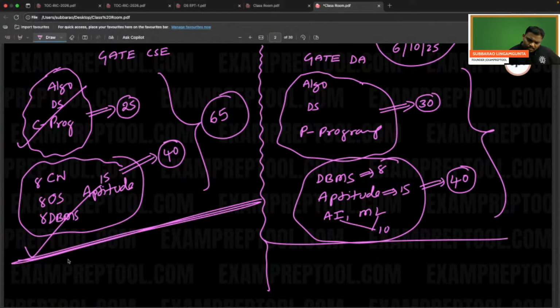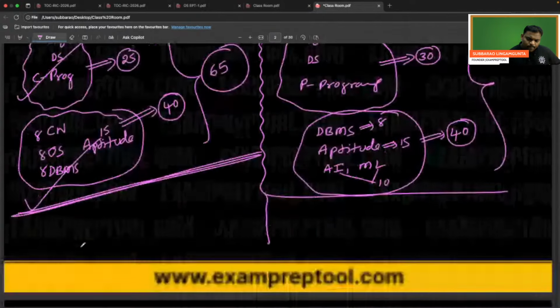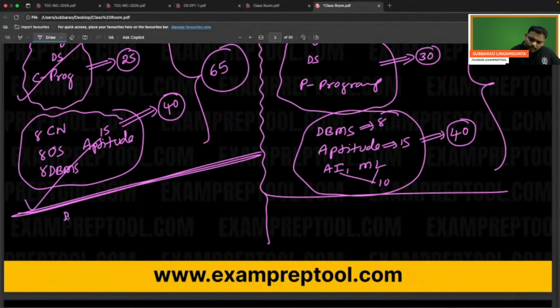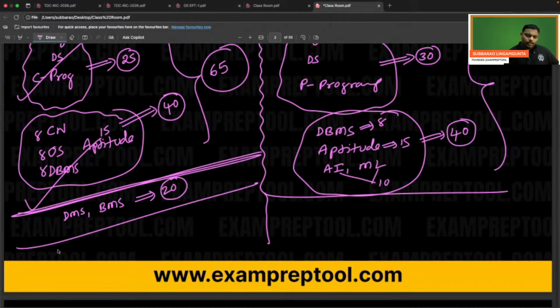Now the remaining subjects. Discrete mathematics and basic mathematics combined may give around 15 to 20 marks. Remaining things: DLD, the digital one. Next one is going to be COA.